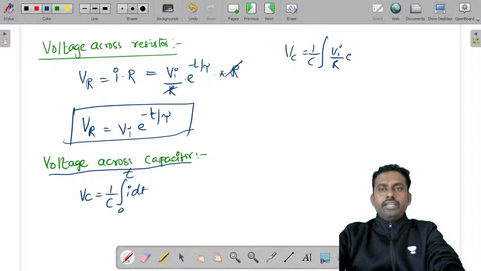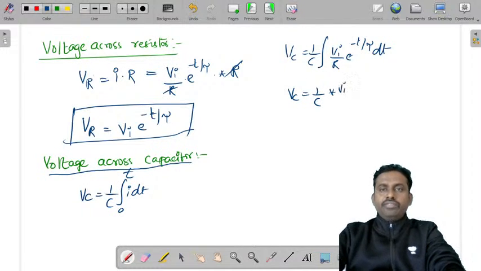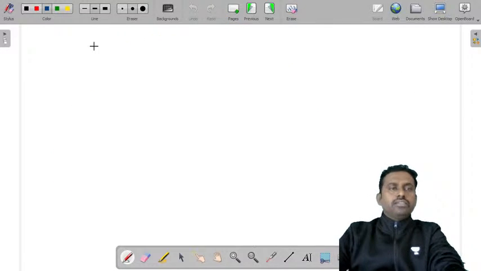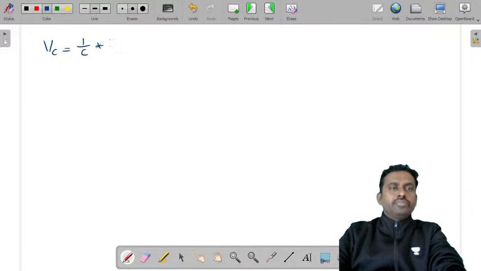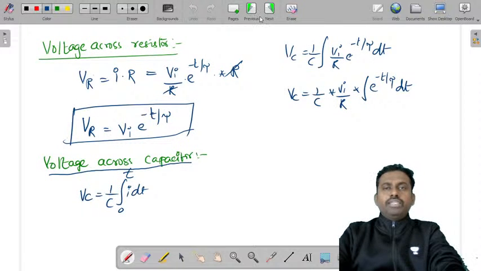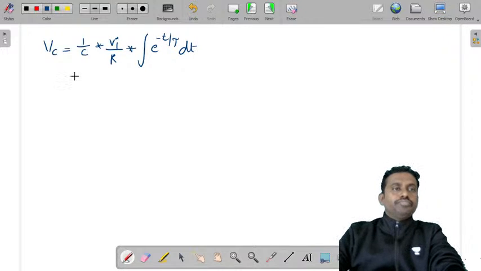Vi by R into e power minus t by tau dt. So you will get Vc is equal to 1 by C into Vi by R, if you take it out, into the integral of e power minus t by tau dt.